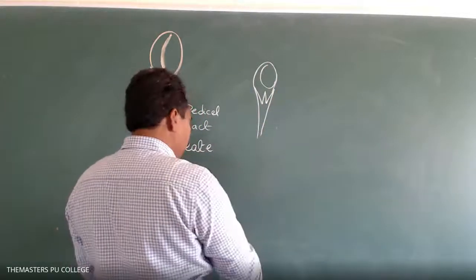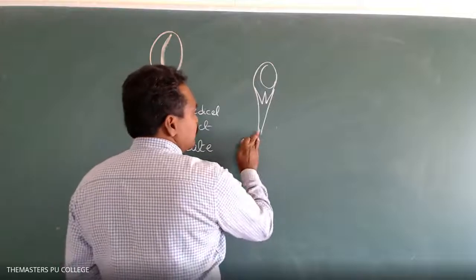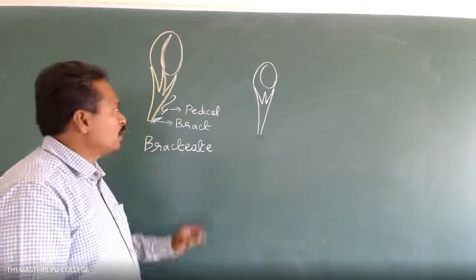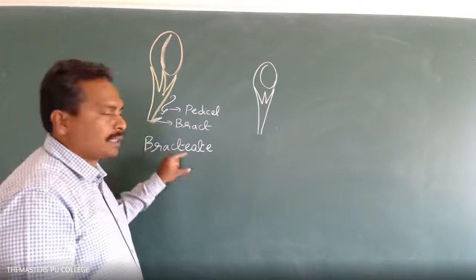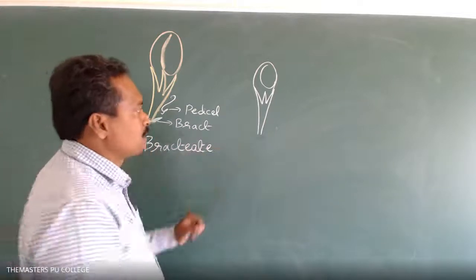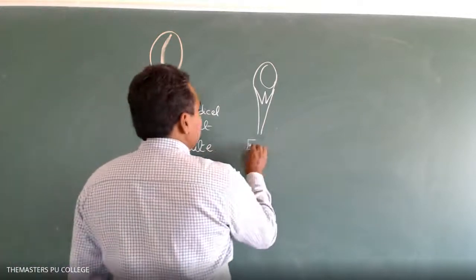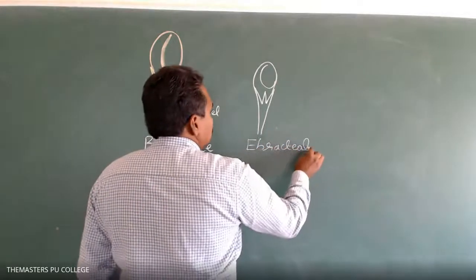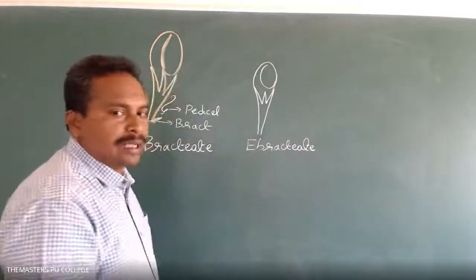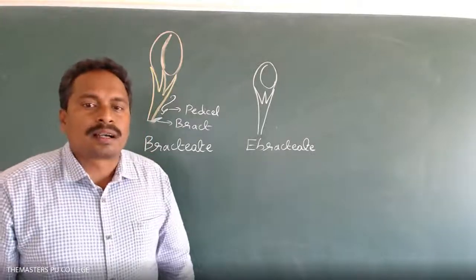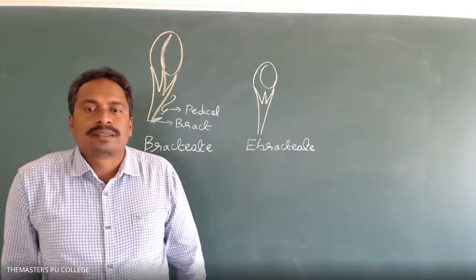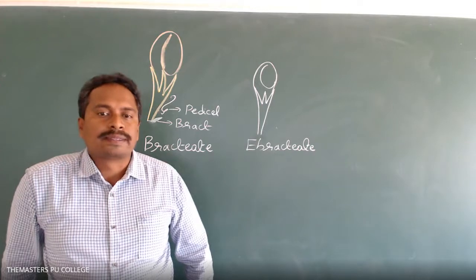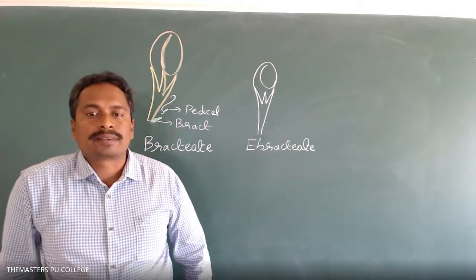There is no bract, the small leaf-like structure at the base of the pedicel. Bract present means bracteate flower. Bract absent means ebracteate flower. So based on the presence or absence of the bract in a flower, there are two types: bracteate flower and ebracteate flower.